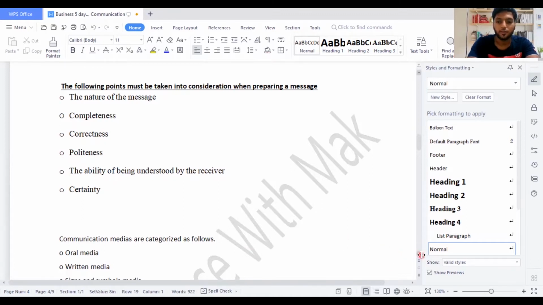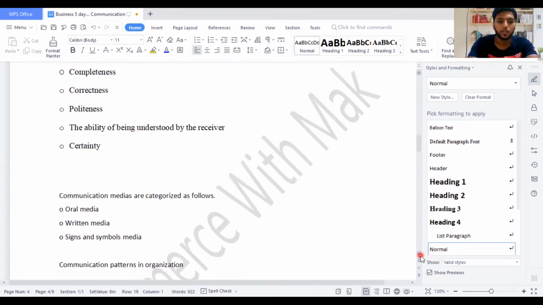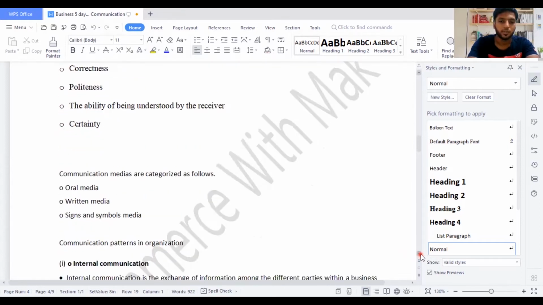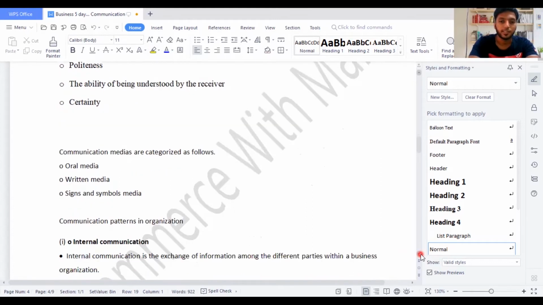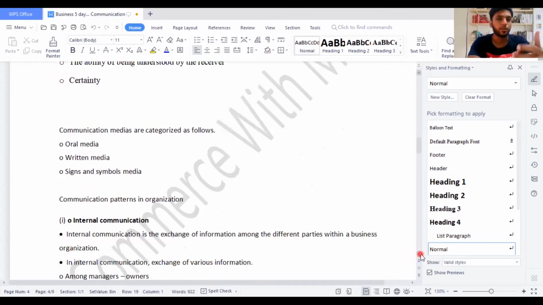In communication, there are a few ways you can communicate: oral, written media, signs and symbols. So what is oral communication? Communicating in a verbal method, then we say oral. Written media means you are writing and communicating. And signs and symbols, you put certain signs and symbols and you communicate. Certain signs and symbols means like when you cross the road, you might see a certain sign. That's also sign and symbol media. I'm going to explain that in a while.